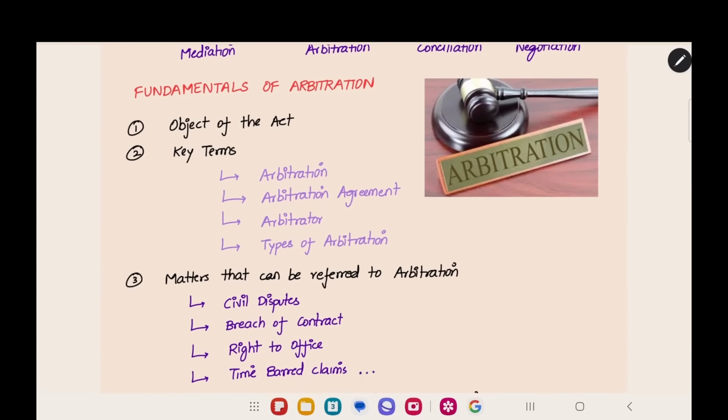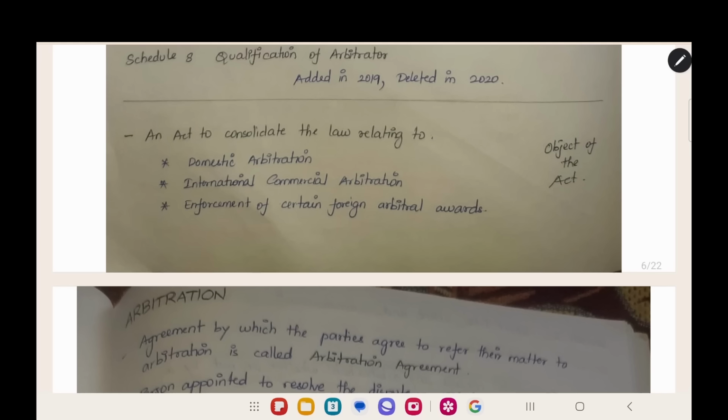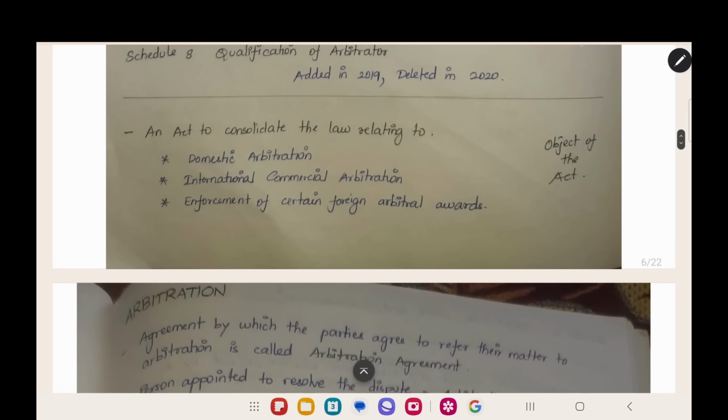And the next thing we are going to see is the object of the Act. Now, this is the object of the Act. Arbitration and Conciliation Act 1996 was brought in with an objective to, it is an act to consolidate the law relating to domestic arbitration, international commercial arbitration, and enforcement of certain foreign arbitral awards. Now we have to know what is domestic arbitration, what is international arbitration, what is a foreign award, what is an arbitral award. First of all, we have to learn all these. So let us look at an example for learning this.